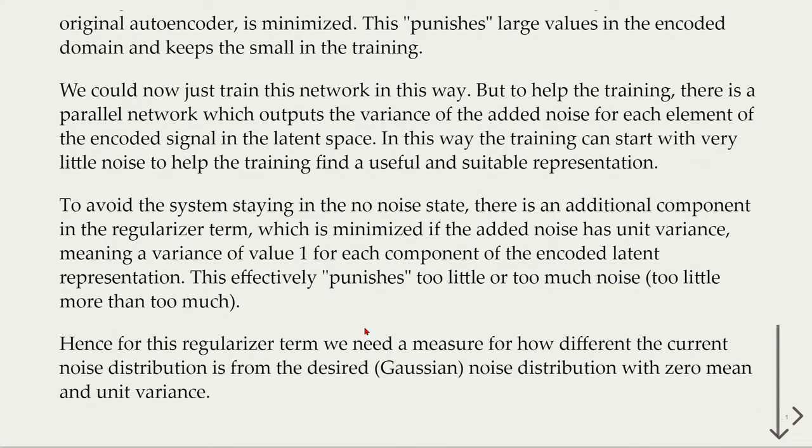To avoid the system staying in the no-noise state, there is an additional component in the regularizing term, which is minimized if the added noise has unit variance, meaning a variance of value 1 for each component of the encoded latent representation. This effectively punishes too little or too much noise. Too little more than too much.